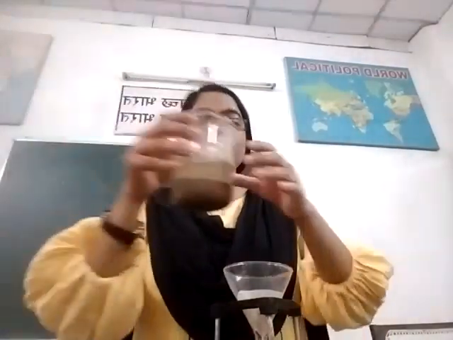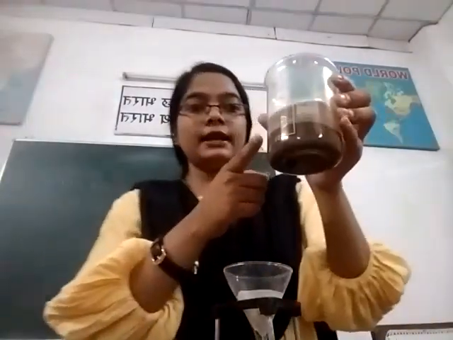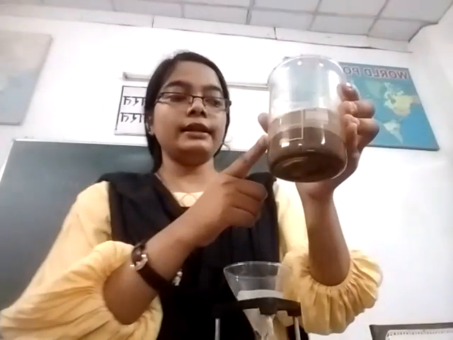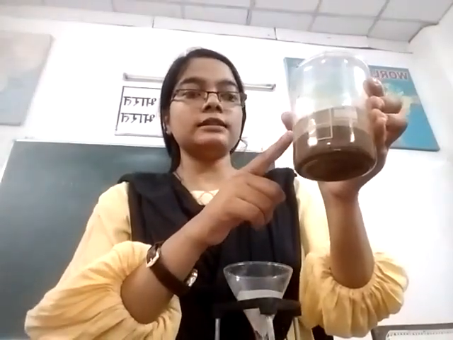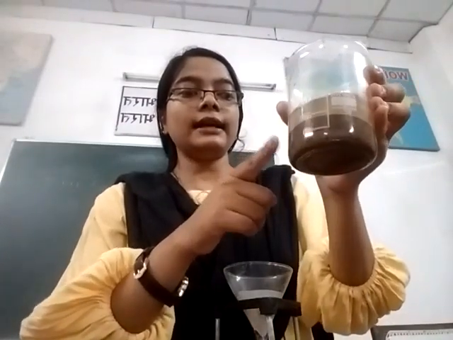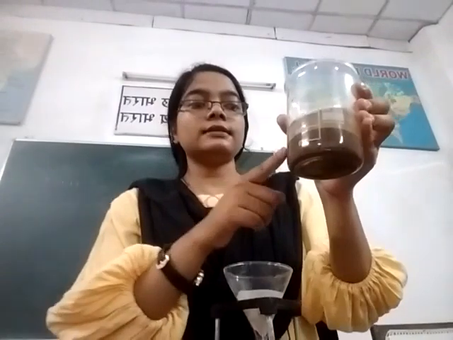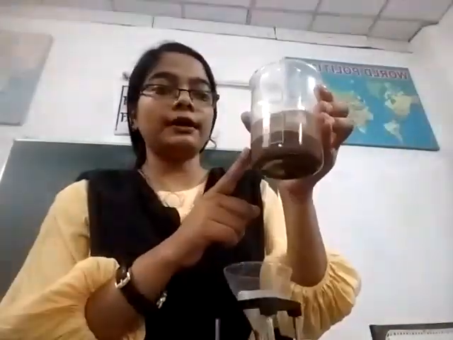So, I have taken soil and water in it. The lighter substance of the soil is floating in water and the heavier substance of the soil is settled down at the bottom.